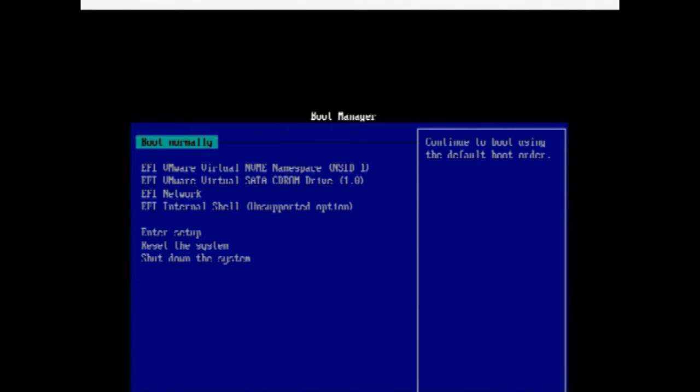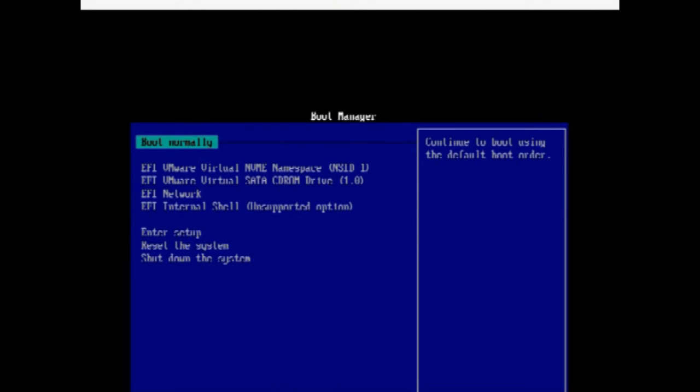The virtual machine will start being created, and it will also perform the installation process. So we have to wait for the installation of the operating system and the creation of the virtual machine. So this has been created.